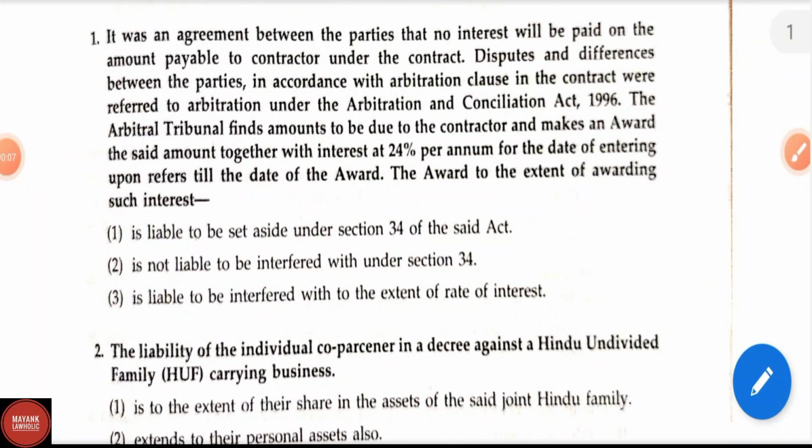Today we are solving the DGS HJS paper of 2015. We have already solved the two papers of HJS examination of Delhi Judiciary. Please look into those papers in the respective playlist. Now let's get started. Question number 1.